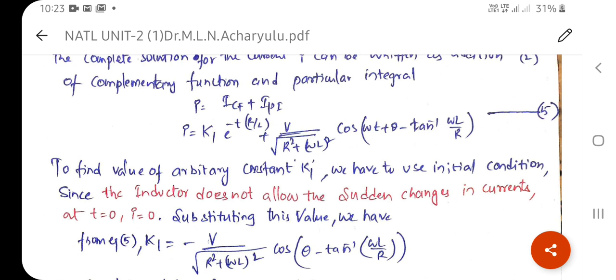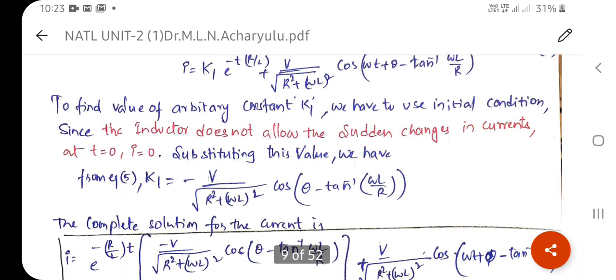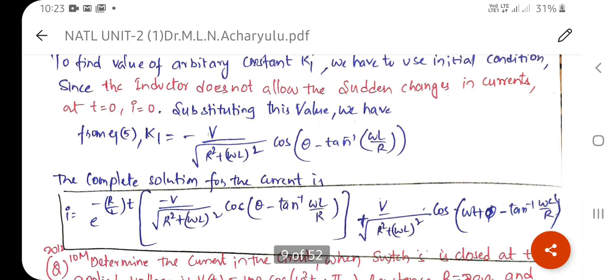So this is the k1 value, whatever the initial value applied here, that is the complementary solution for the given current. Both will be substituted. Instead of k1, this expression will be substituted: minus v by under root of r square plus omega L whole square into cos of theta minus tan inverse omega L by r, plus the particular integral. This is the total complete solution of the given RL circuit.